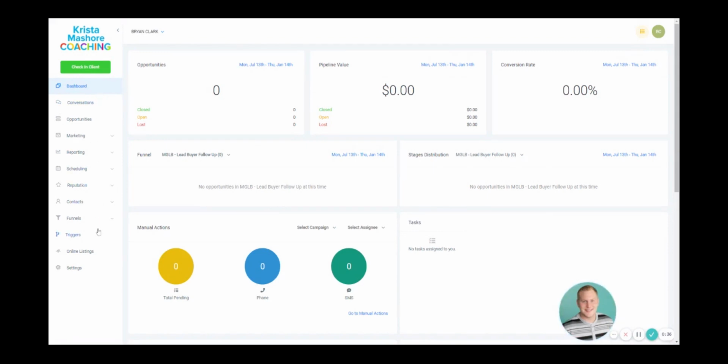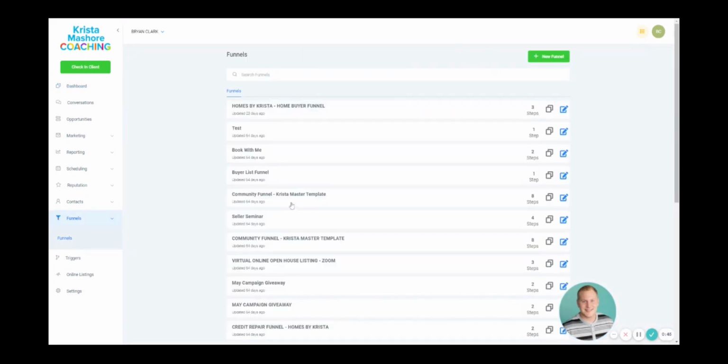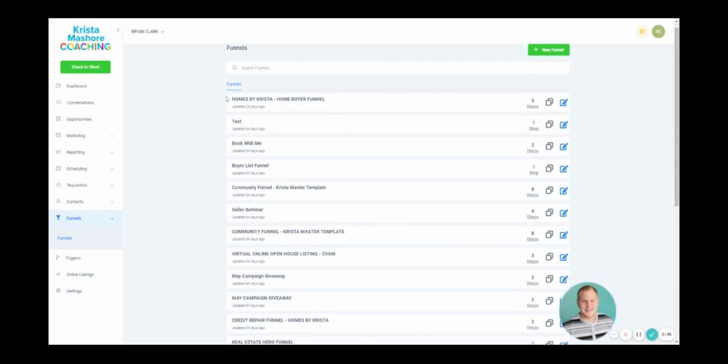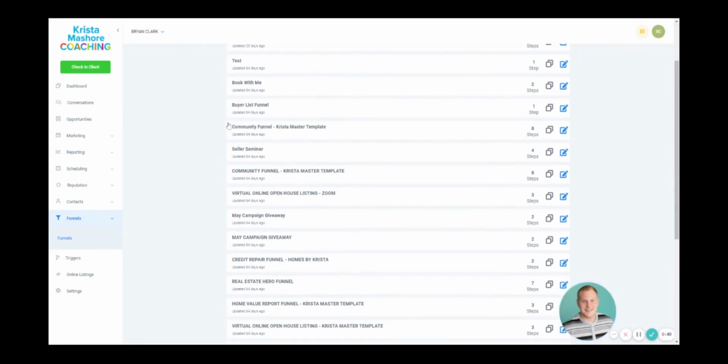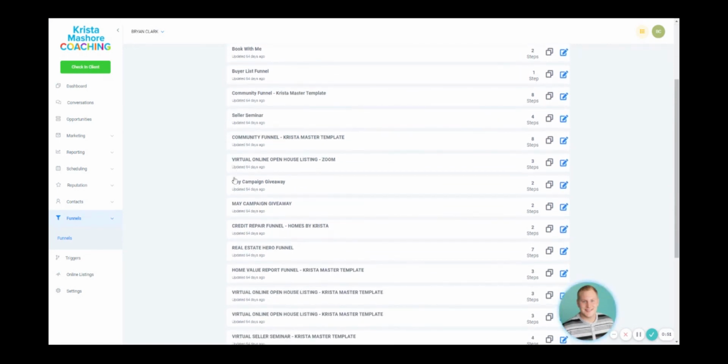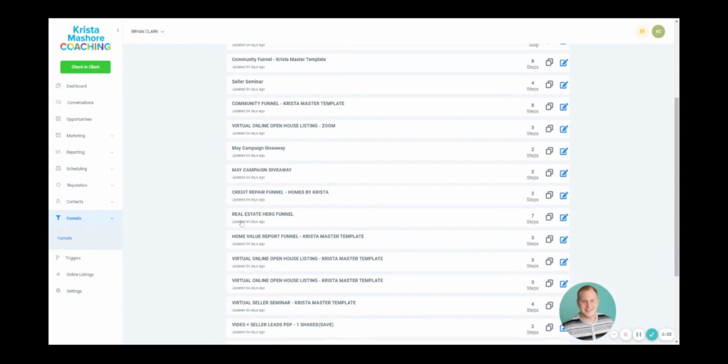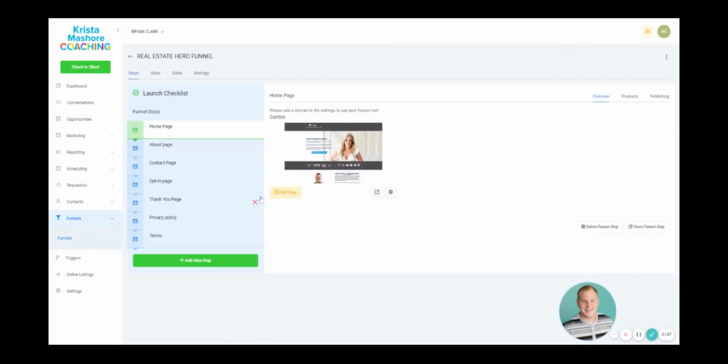So what we're going to do is on the left bar, go down to funnels, go ahead and click the drop down, and we're going to click on funnels. Once you're in here, you're going to see that you have several templates that you can choose from that are pre-built in the system and ready to rock for you. Let's go ahead and click on the Real Estate Hero funnel though to get started.